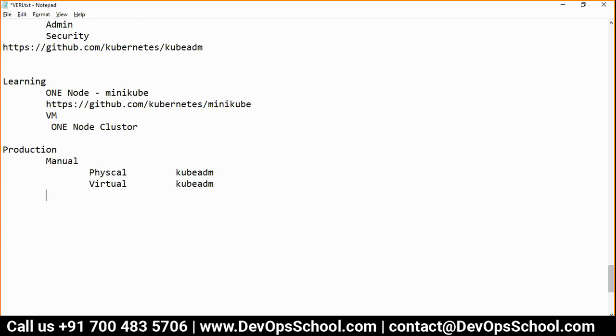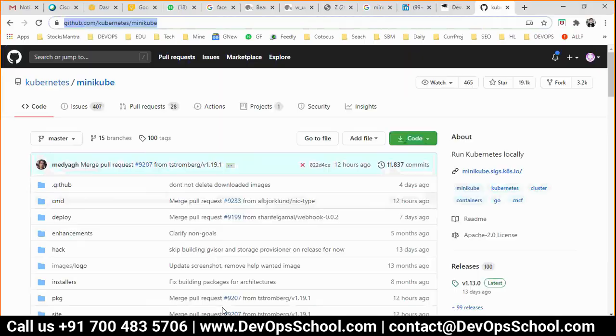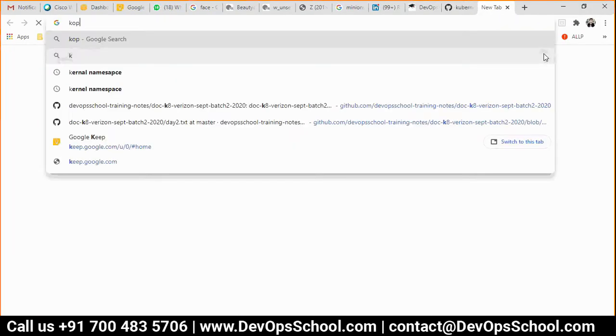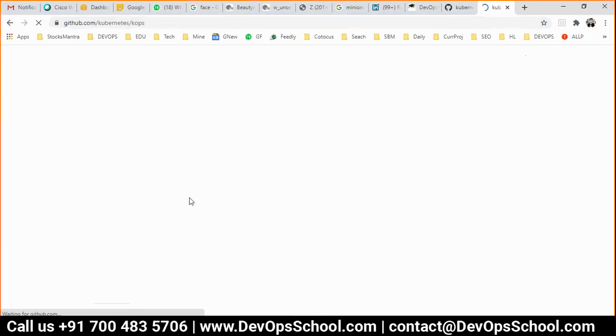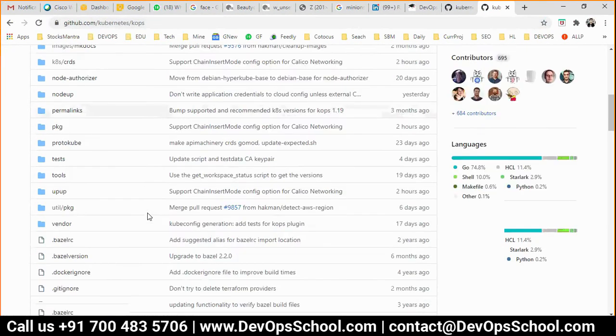But if you want automation on the cloud, then there's one you can use, KOPS. KOPS is also very good. Guys, this is KOPS. KOPS basically supports multiple ways of installation.